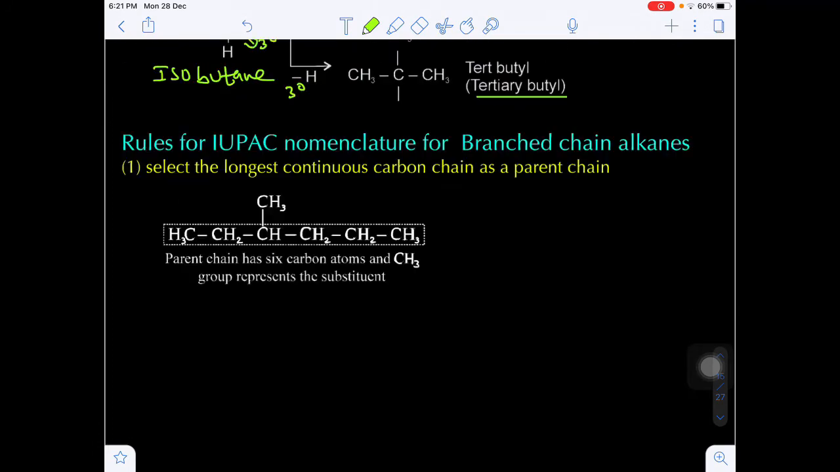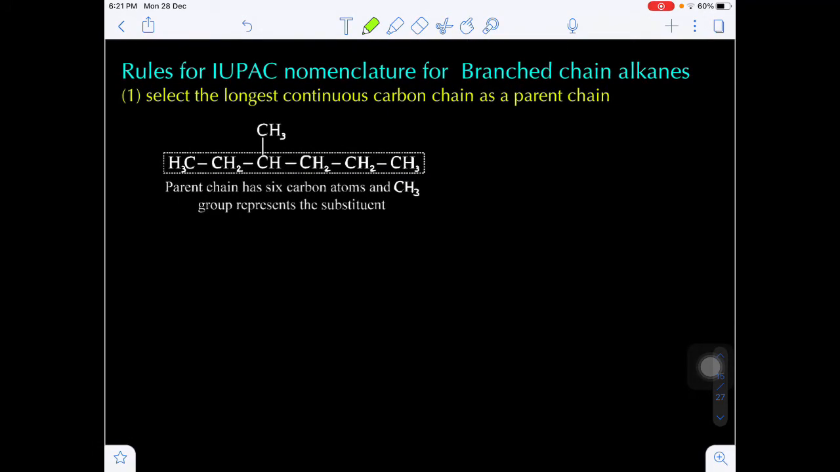Okay. Now come to the systematic nomenclature of the branched chain alkanes. How to name a branched chain alkane? There are certain important rules we have to cover. The first rule is to select the longest continuous carbon chain as the parent chain. Suppose the structure is given like this. Now all possibilities we have to check.